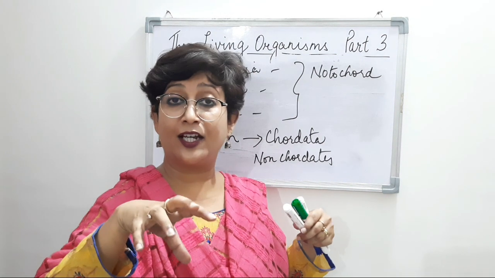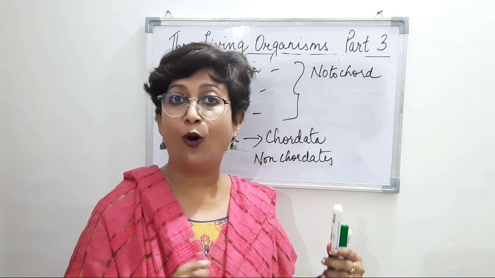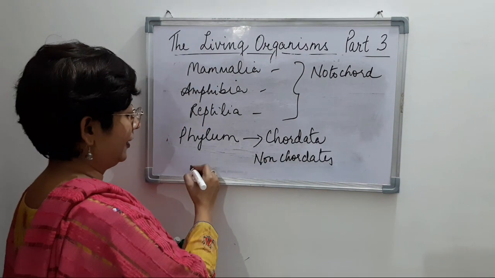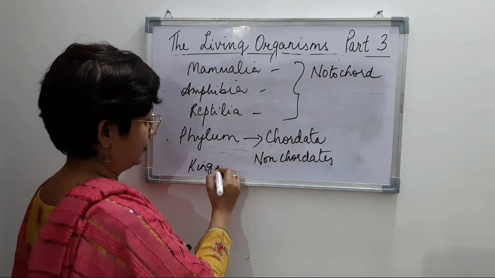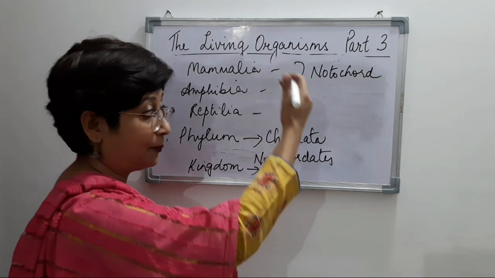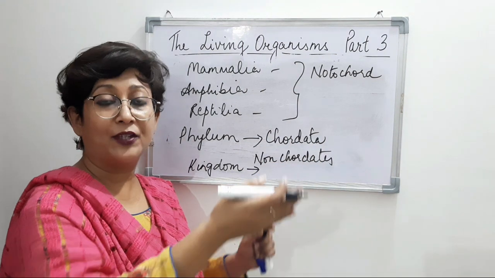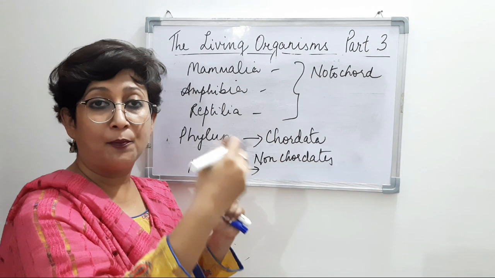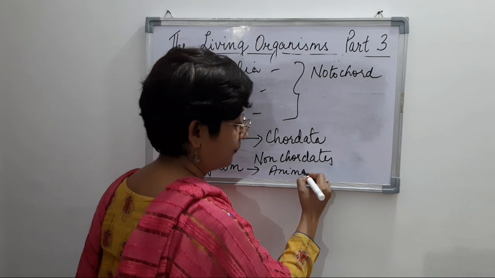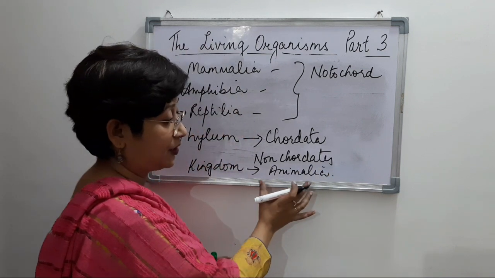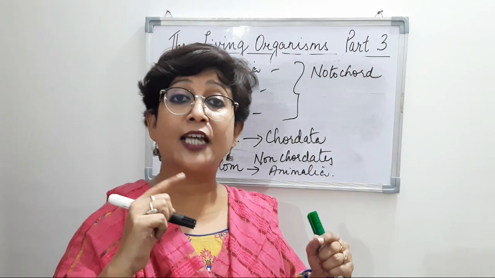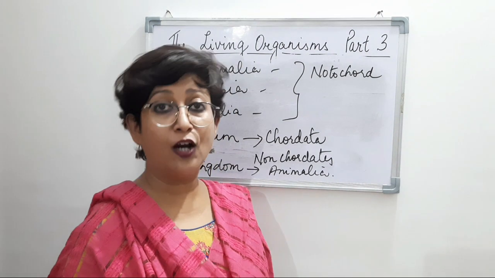And since they are similar, we group all these related phyla under a particular category, which is the kingdom, right? So all the living organisms, the examples that we've studied just now, having the same type of cells, are grouped under the kingdom Animalia, right? I don't think I need to discuss much about Animalia and Plantae, because you know the difference between the cells of animals and the cells of plants.